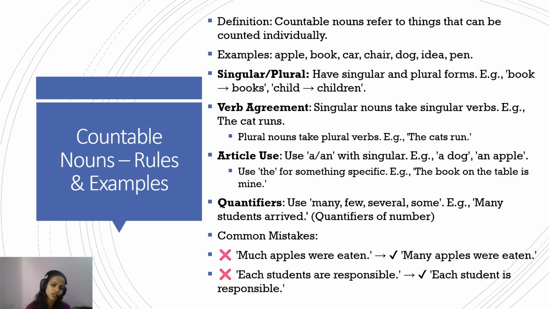For example, the cat runs. The plural nouns take plural verbs. The cats run. For article usage, a or an with a singular noun: a dog, an apple. And the is used for some specific situation. The book on the table is mine. A book is kept in a library. A is used because we're referring to a general condition.